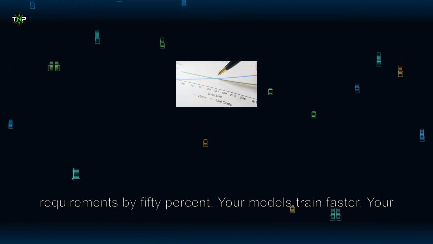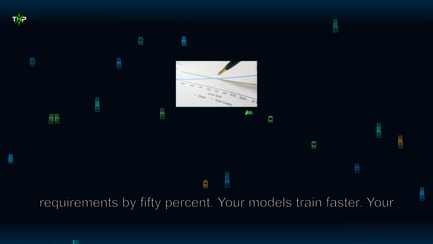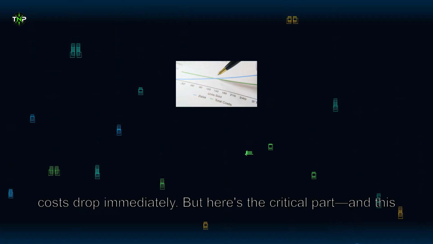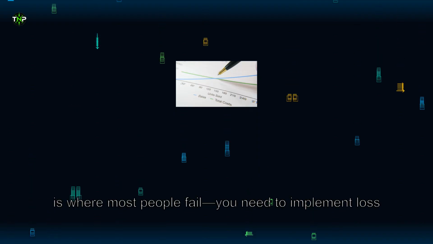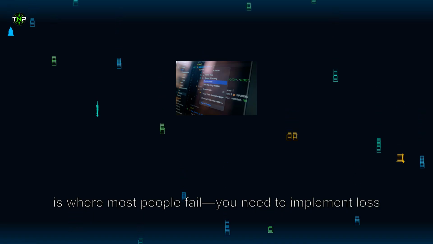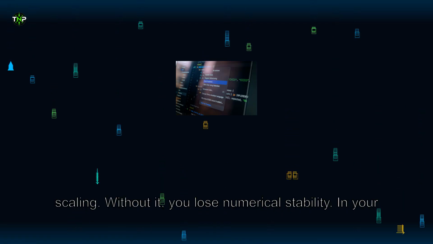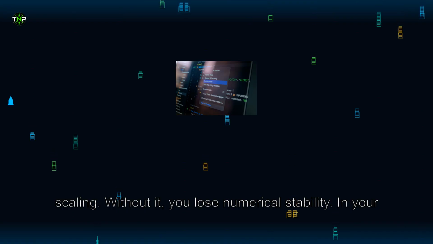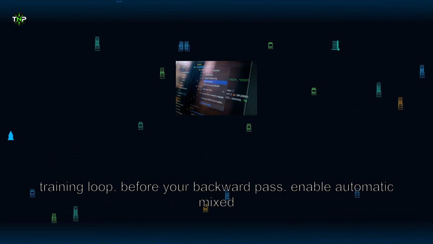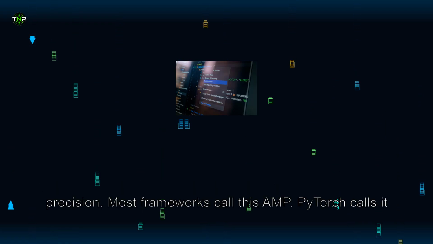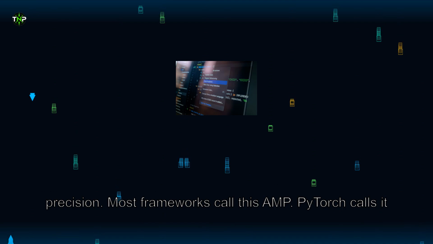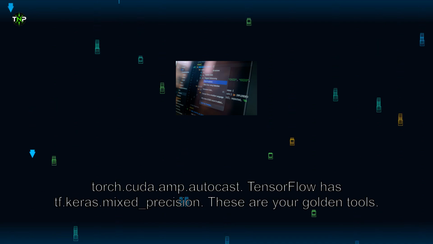But here's the critical part, and this is where most people fail: you need to implement loss scaling. Without it, you lose numerical stability. In your training loop, before your backward pass, enable automatic mixed precision. Most frameworks call this AMP. PyTorch calls it torch.cuda.amp autocast. TensorFlow has tf.keras.mixed_precision. These are your golden tools.